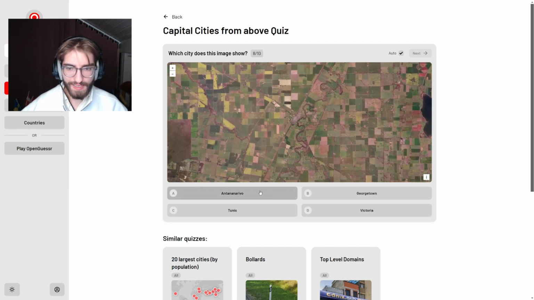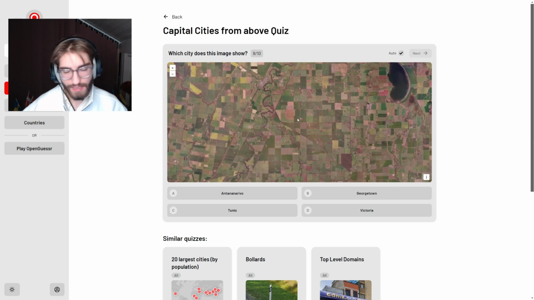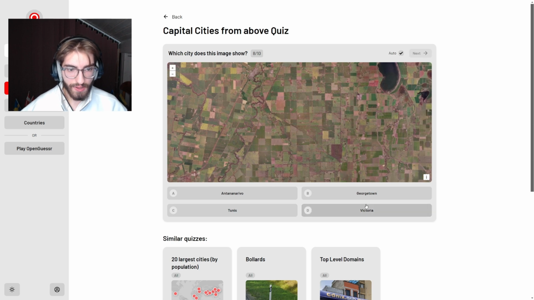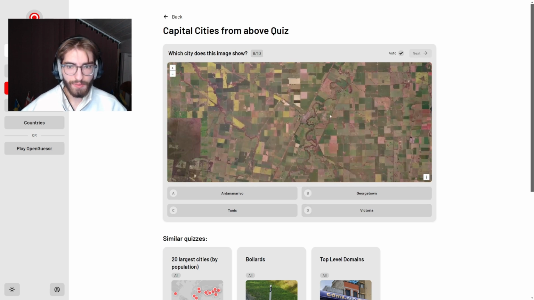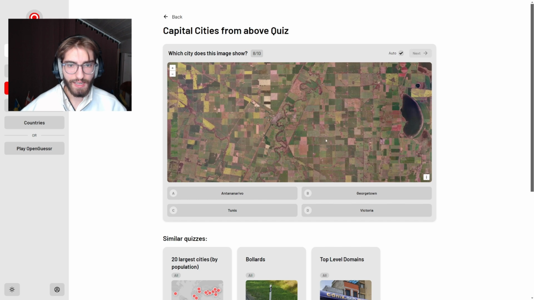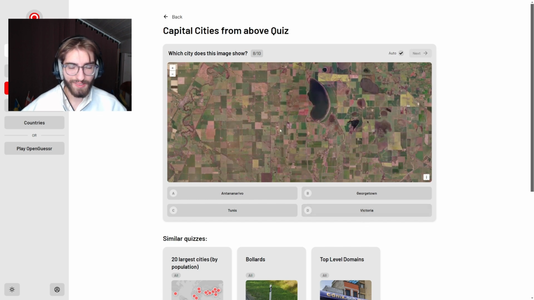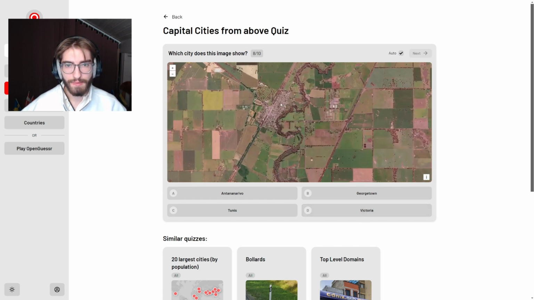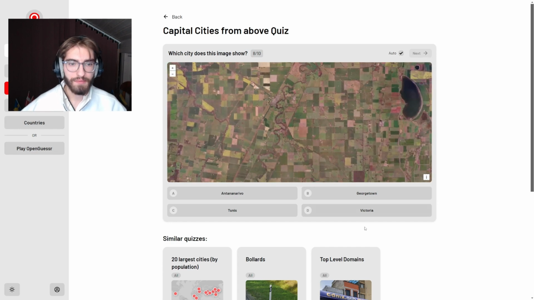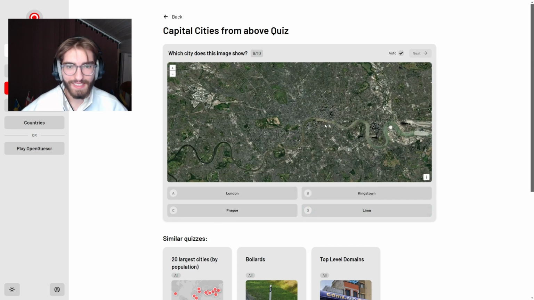So yeah, it doesn't look like Antananarivo, like Madagascar at all. I also don't think it looks like Georgetown. Georgetown is way more tropical, and Tunis also not. So I guess this is Victoria, Australia as a state, and there's maybe some small coding issue. I guess there are also other quizzes with satellites, so maybe that had a small problem, but it's fine.